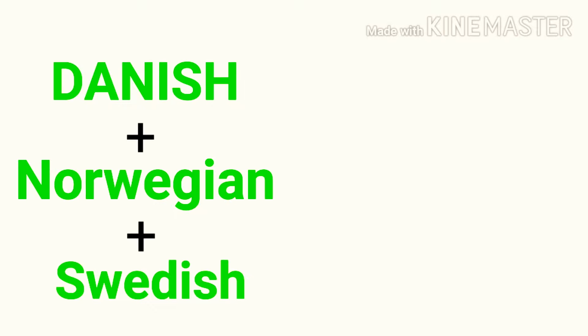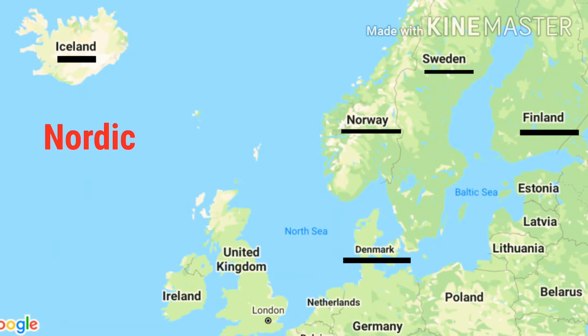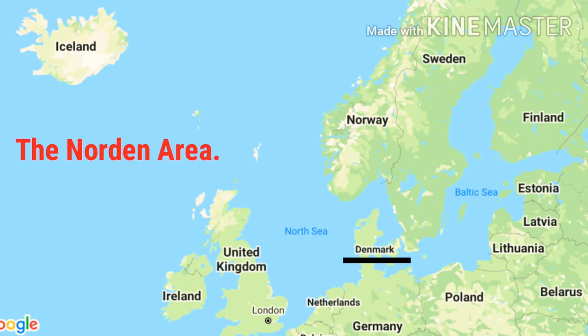The number of native speakers of all three combined is 20 million, that is 2 crore people. And that's why we said that the West Germanic branch is the largest. And lastly, one little trivia: Denmark, Finland, Iceland, Norway, and Sweden, the geographical area of these five countries is known as the Nordic countries, or the Nordics, or officially the Northern area.